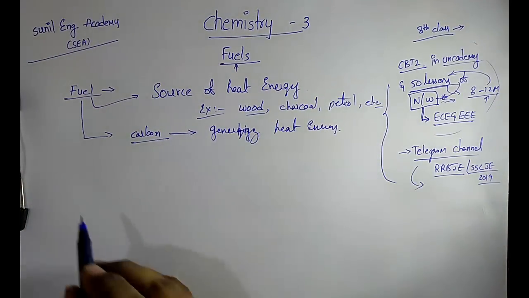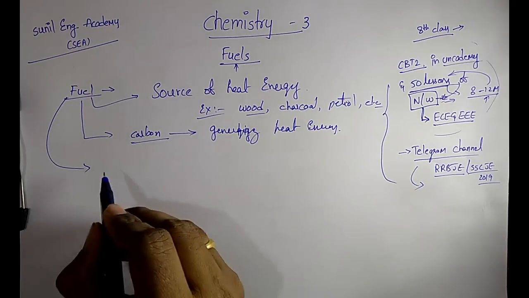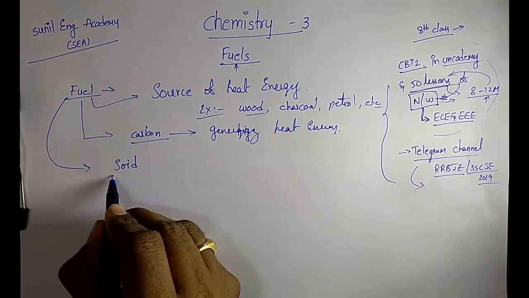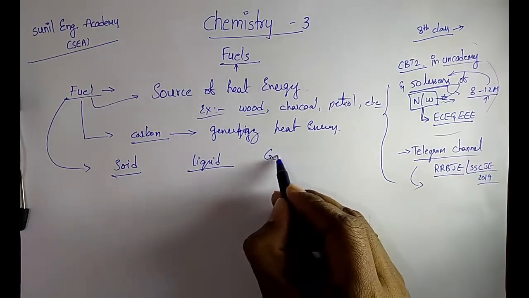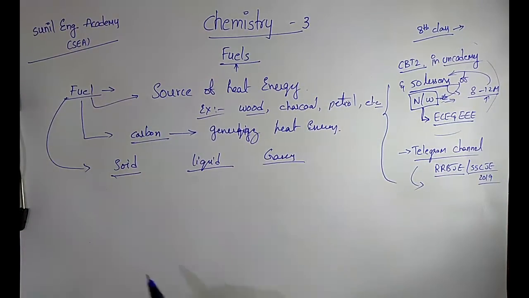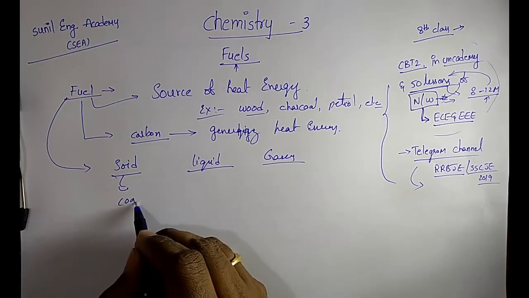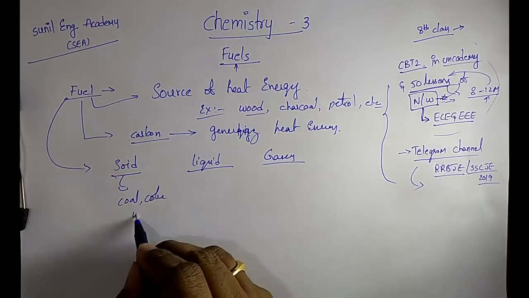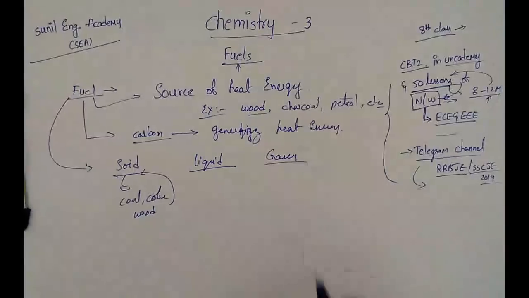Coming to the types of fuels, there are 3 types: solid, liquid and gaseous fuels. Examples of solid fuels are coal, coke and wood.